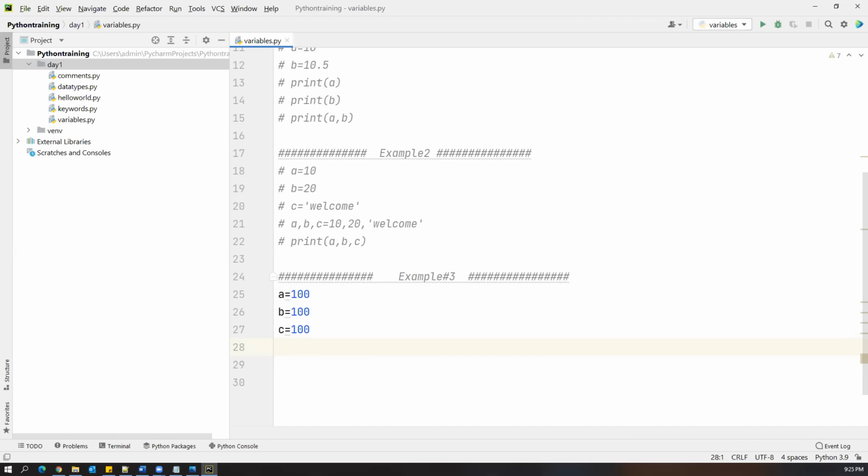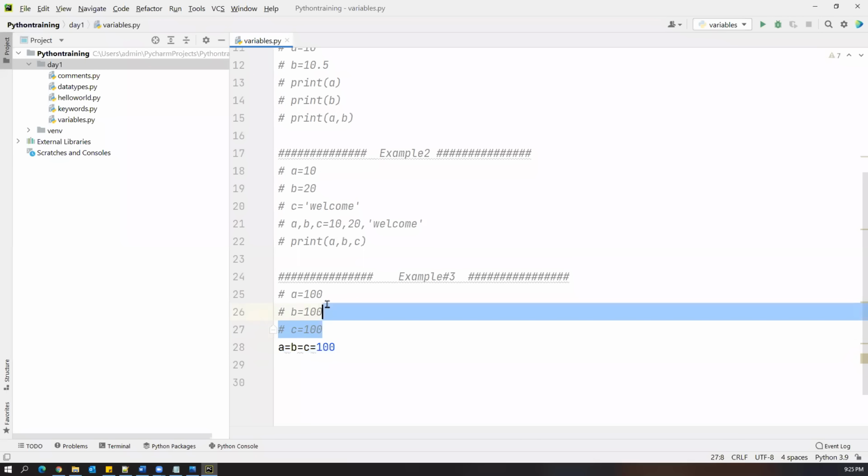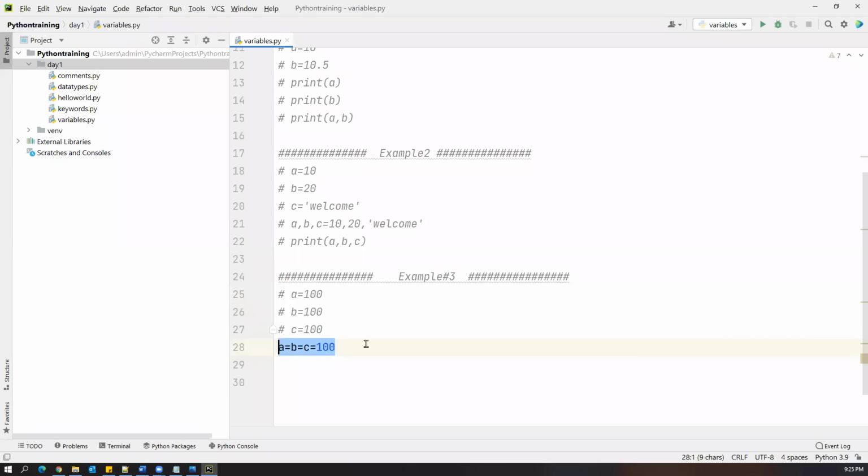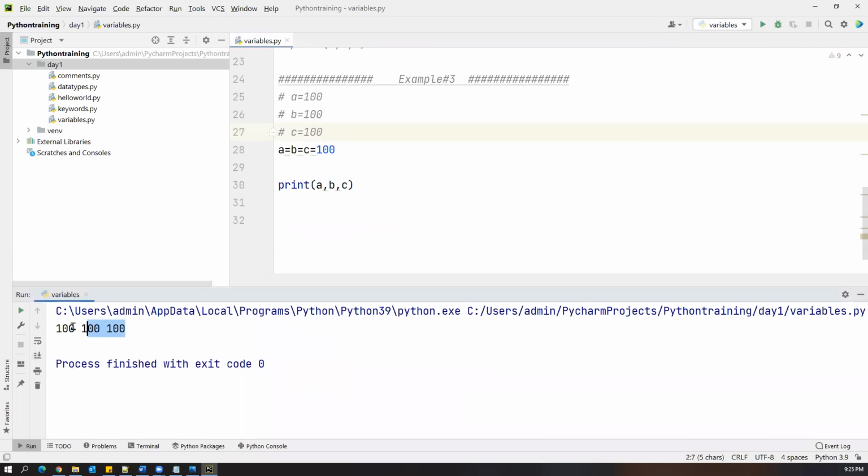So if the values are the same for multiple variables, instead of writing three statements, you can simply write a equal to b equal to c equal to 100. A single statement. This is also perfectly right. Now what happens? 100 will be assigned to c, the same value will be assigned to b, and the same value again assigned to a. Now a, b, c, all three variable values are 100. When the values are the same for all the variables, we use a statement like this. Now let us print a comma b comma c, then execute, and you see we got the same values.